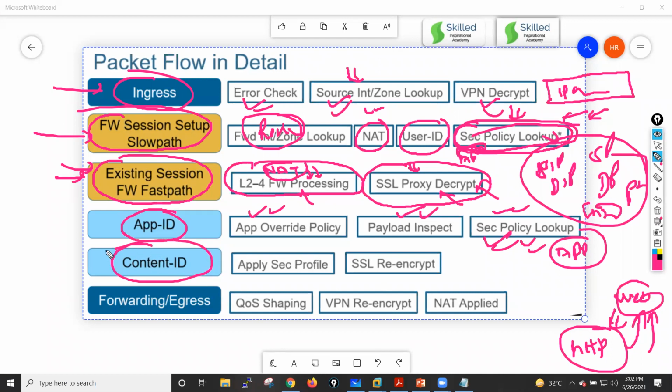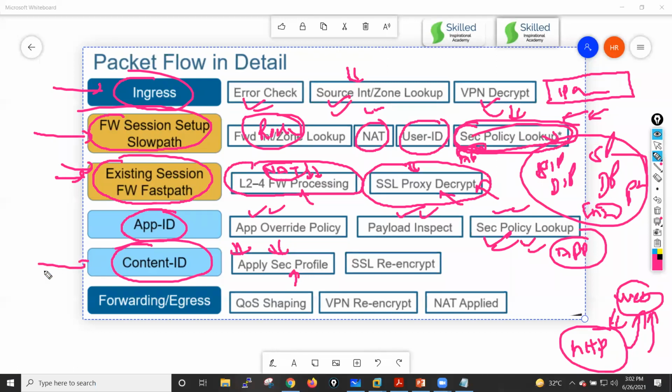After that the packet goes for the Content-ID, where all your security profiles will be matched. Security profiles means the profiles for antivirus, anti-spyware, URL filtering, data protection, WildFire, and file policy. All of them have a security profile. So all these security profiles will apply, and your packet will be inspected against these particular signature databases, guys.